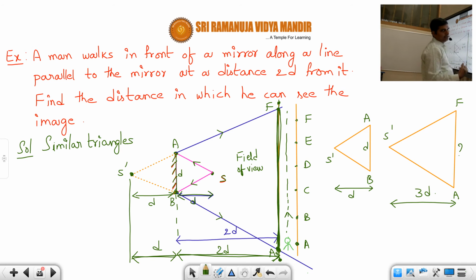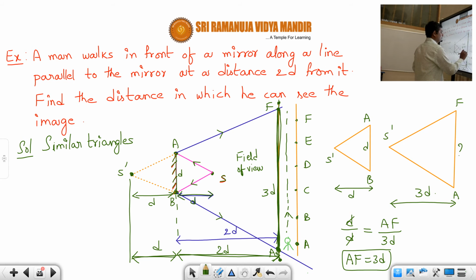So these two are similar triangles, students. If I apply the similar triangles concept, the base of the triangle, D, by the height of the triangle, D, is equal to the base, AF, by 3D. So D and D get cancelled, and therefore AF is equal to 3D. So the answer is that this distance from A to F is 3D.